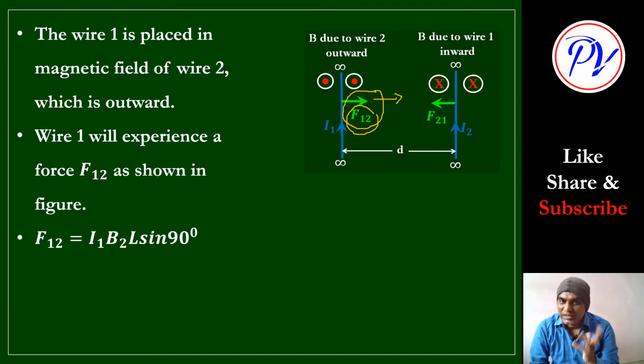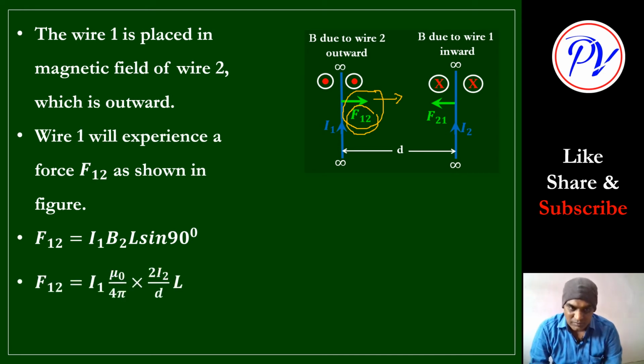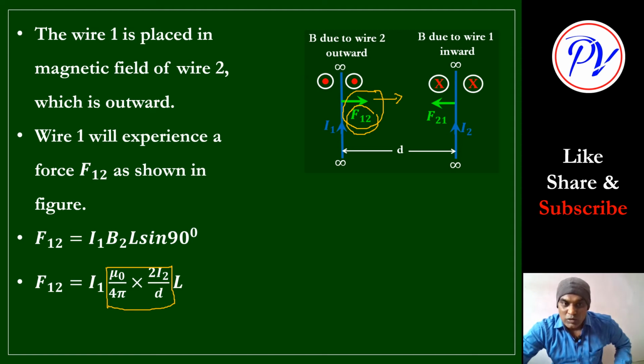As I told you, theta is 90 degree, so sin 90 is 1, and B2 is mu 0 by 4 pi into 2 I2 by D, because source of this B2 is wire 2, that is I2. And the distance from this wire is D, so that will be same.